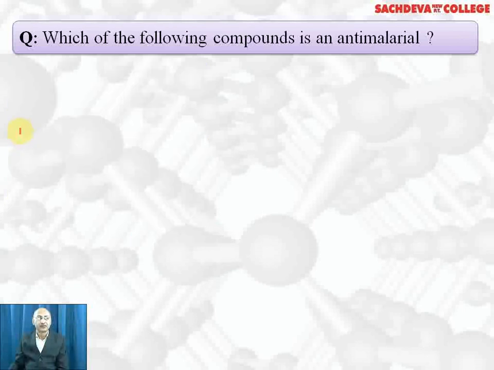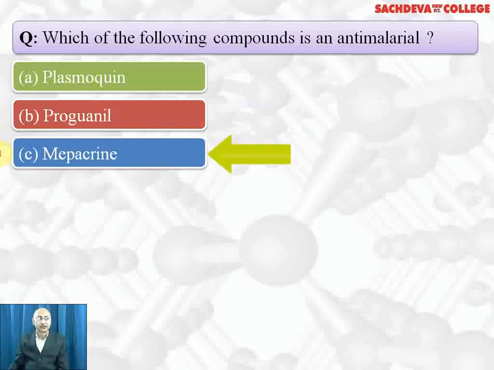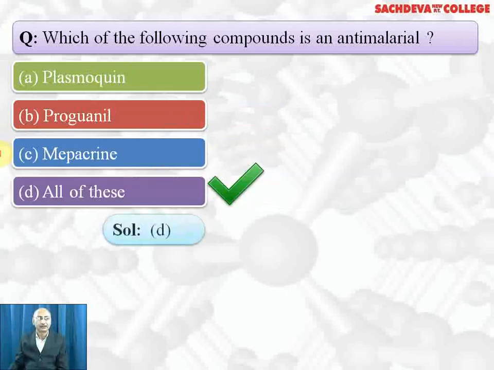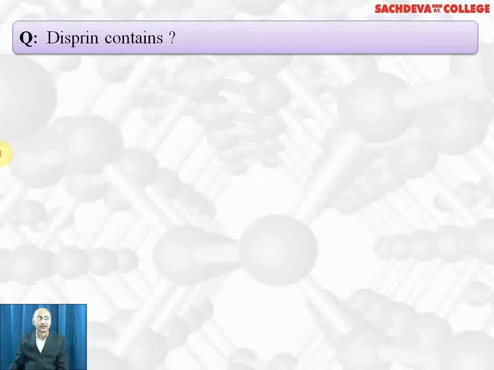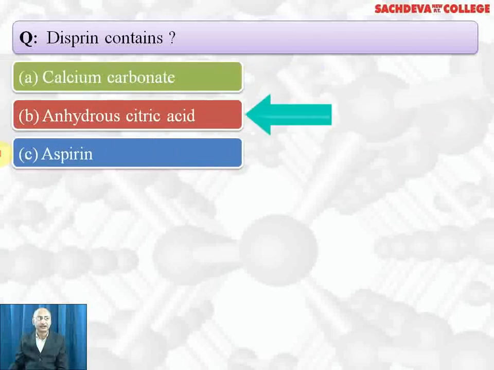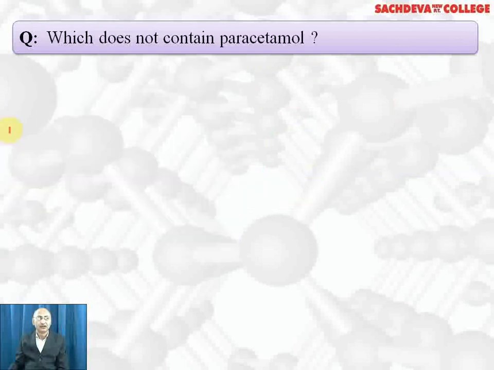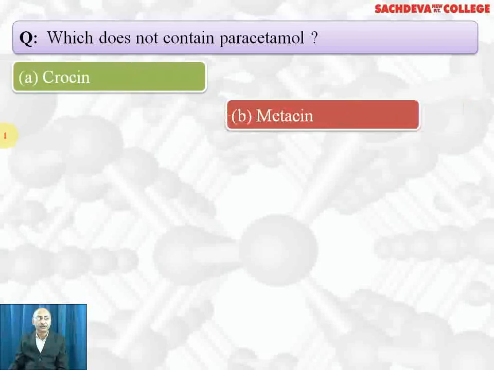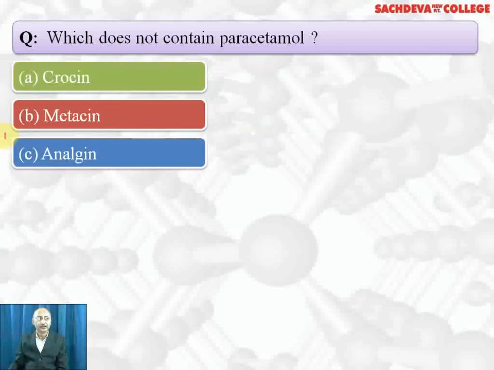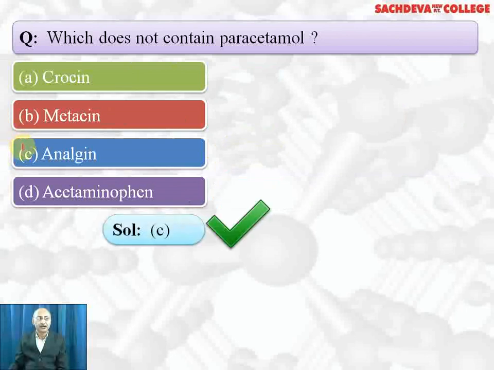Which of the following compounds is antimalarial? Plasmoquine, proguanil, mepacrine, all of these. Correct answer is all of these are antimalarials. Disprin contains calcium carbonate, anhydrous citric acid, aspirin, all of these. Correct answer is all of these. It easily dissolves and relieves pain faster. Which does not contain paracetamol: crocin, metacin, analgin, acetaminophen? Correct answer is C part. Analgin does not contain paracetamol.